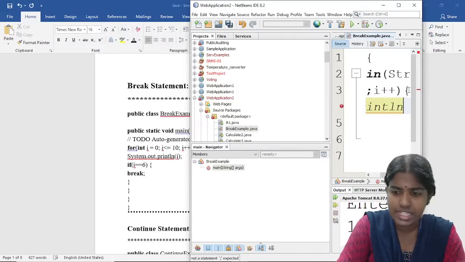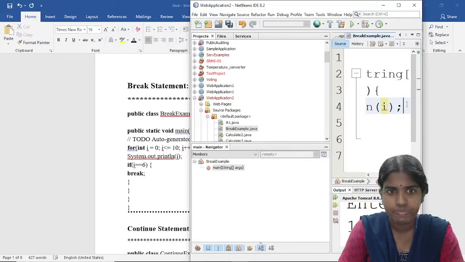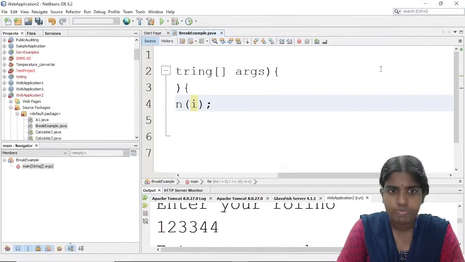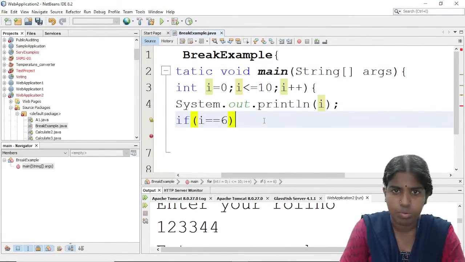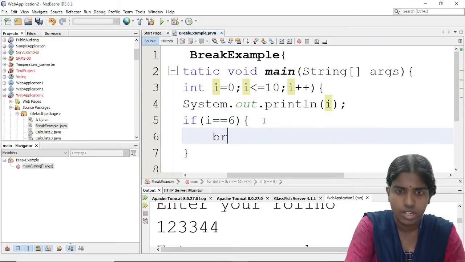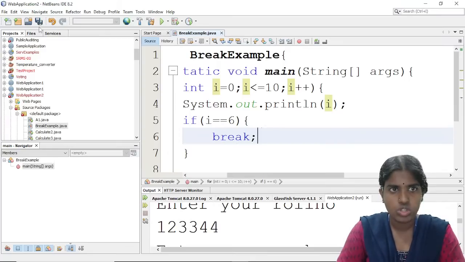I am going to pick each and every i value and this will be displayed at my output. Then once i reaches the value 6, so i == 6, I am going to execute a break statement. So just save this file.